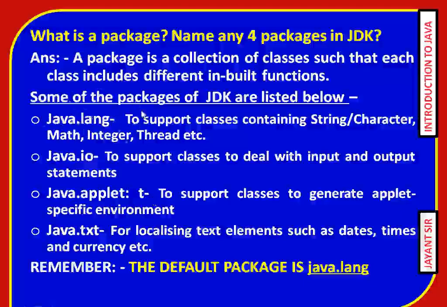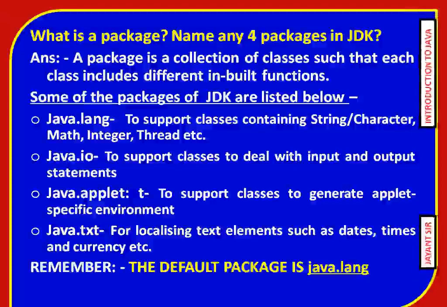The name of the default package is java.lang. A 1 mark question comes. So once again, what is the default package? The default package is java.lang.